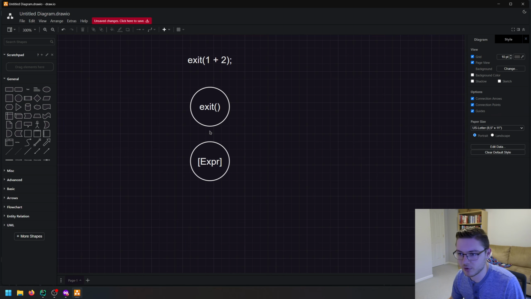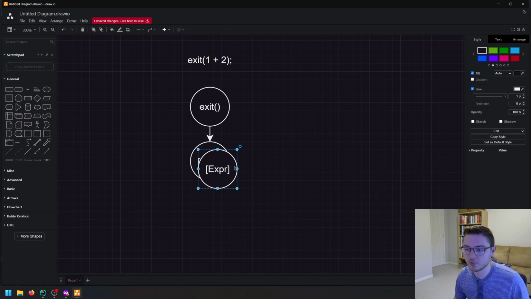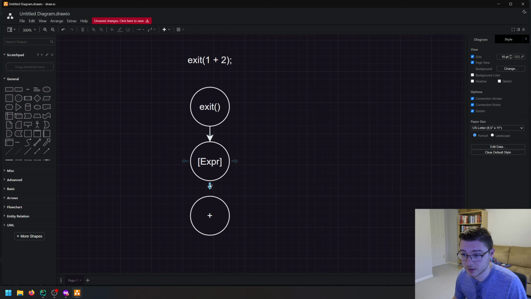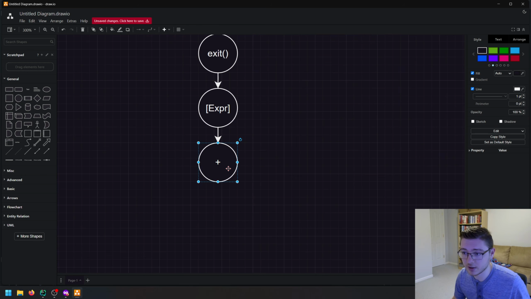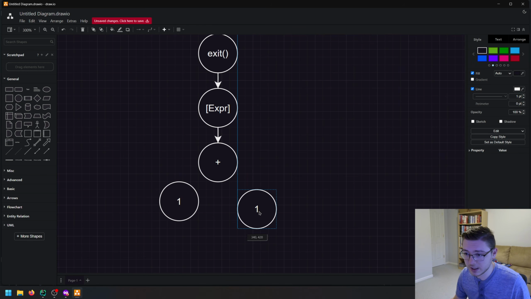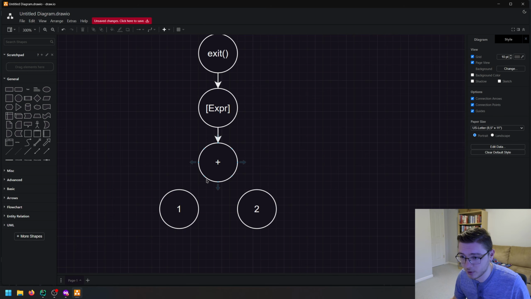In our expression, we are going to have an addition between the 1 and the 2, so we have a 1 and a 2 here, and we can draw lines that go like this.